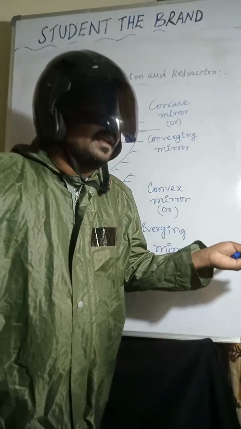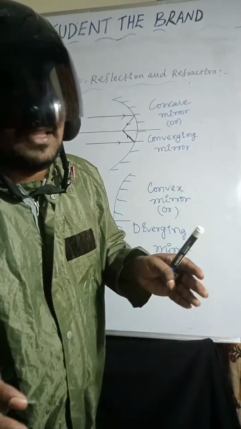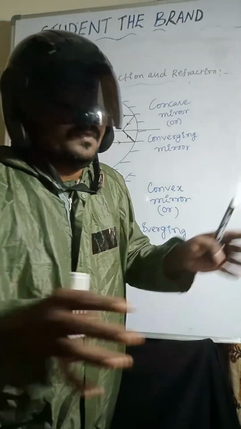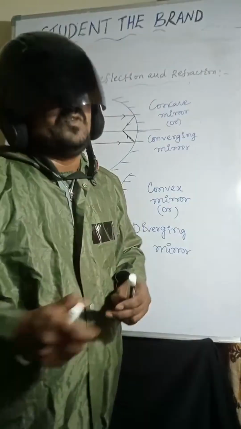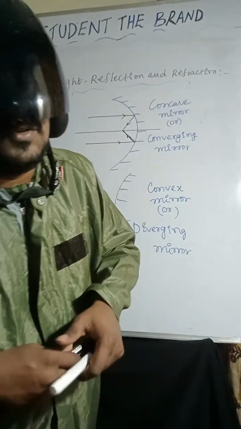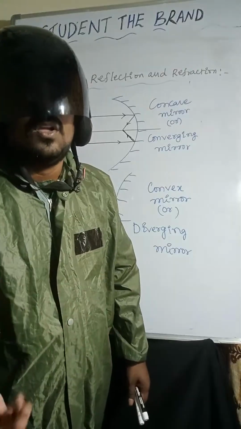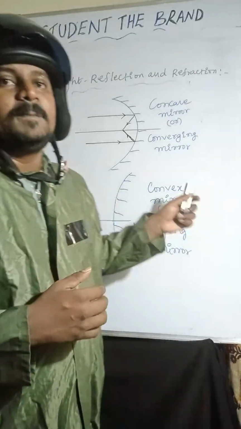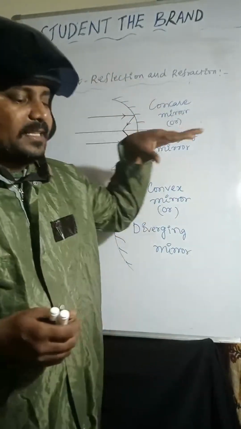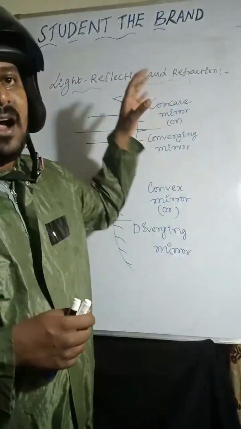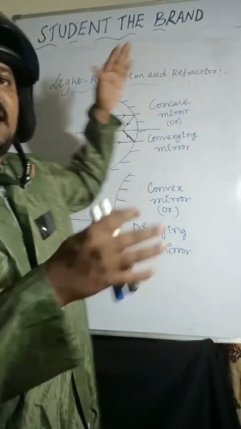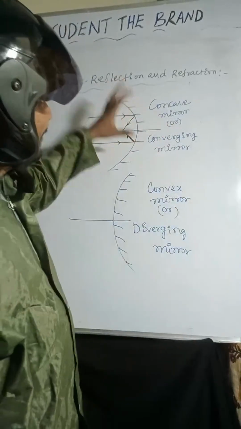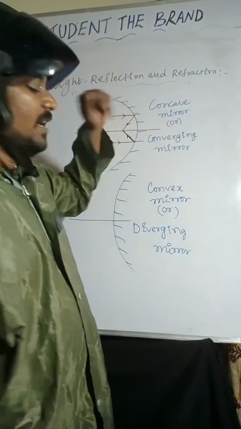So you can say it however you wish. The final thing is light rays are coming closer. Normally, in a coordinate axis, the origin is our reference point, yes or no? The same thing here: you can take the principal axis as the reference point. After reflection, light rays are coming closer to the principal axis. That's why it is called concave mirror, also known as converging mirror.